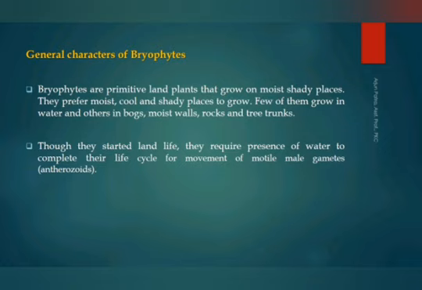Although the plant body of the bryophyte may not be differentiated into stem, root and leaves, the stem and leaves of the gametophyte are related to the stem or leaves. That's why the stem is known as caulid and the leaves are known as phylloid.